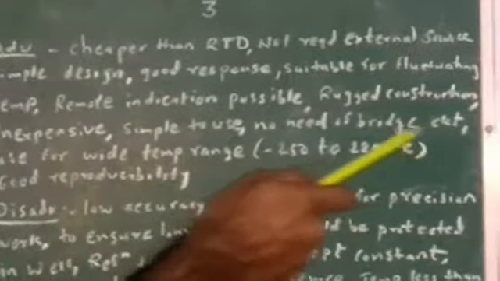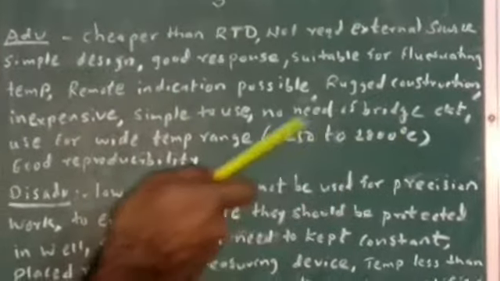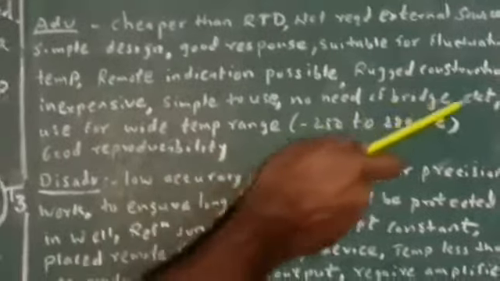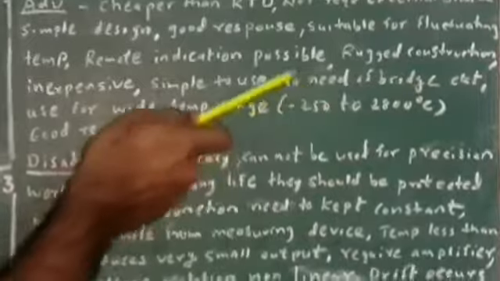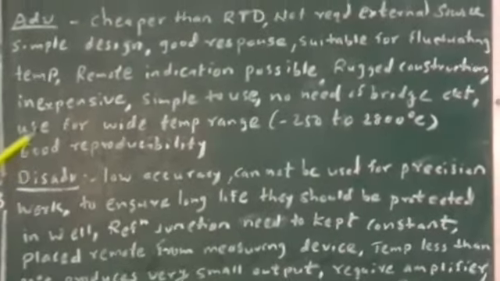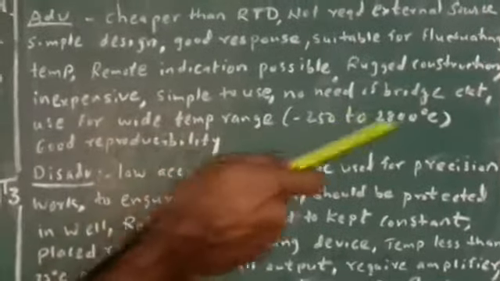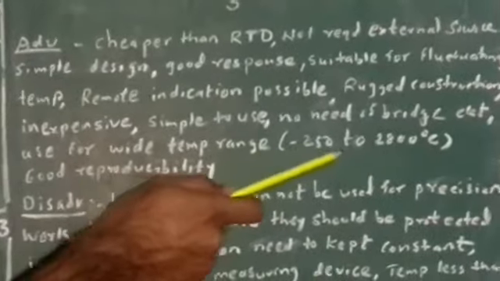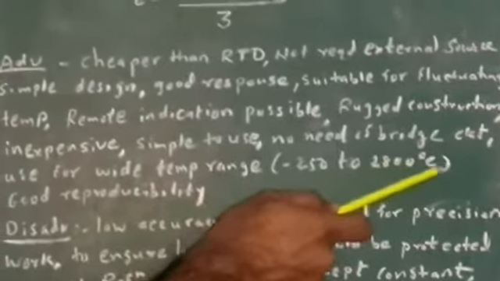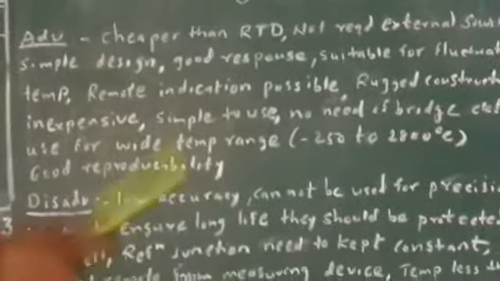It is simple to use. Then there is no need of a bridge circuit. We have already discussed for thermistor, RTD, or some other temperature sensors, there is need of a bridge, but here there is no need of a bridge circuit. Then another very important thing is it can be used for a wide temperature range from -250 to 2800 degrees Celsius. See, why thermocouple is very popular in industrial application, because of its wide temperature range. Then it has good reproducibility.